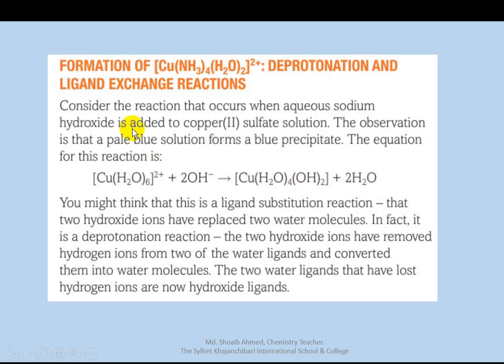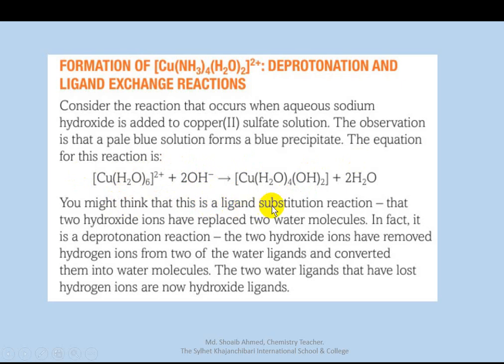In this reaction, what happens? Consider the reaction that occurs when aqueous sodium hydroxide is added to copper 2 sulfate solution. The observation is that the pale blue solution forms a blue precipitate. This is the blue precipitate. You may think this reaction is a ligand exchange reaction, but it is not actually a ligand substitution reaction.